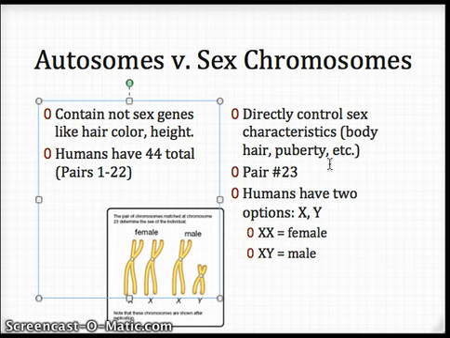Okay, now you've got two options. If you're a girl, you're going to have two X chromosomes, and if you're a boy, you're going to have one X and one Y. Now, you're going to get the X from your mom and the Y from your dad. So every time we have a baby, there's a 50-50 shot that you get a girl, because you'll get an X from dad and an X from mom, or that you're a boy who got an X from mom and a Y from dad.